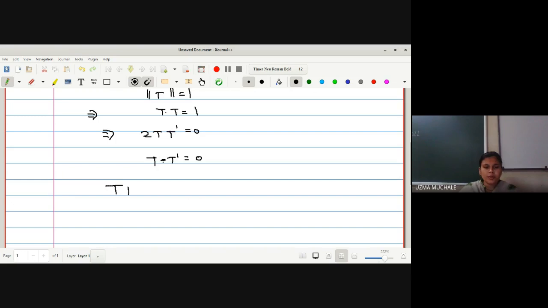But we know a very important property of a normal and tangent vector, that they are always perpendicular to each other. That dot product is always 0. Right? So here you can say t is common here. So normal should be in the direction of t dash. Correct? Normal vector should be in the direction of t dash.